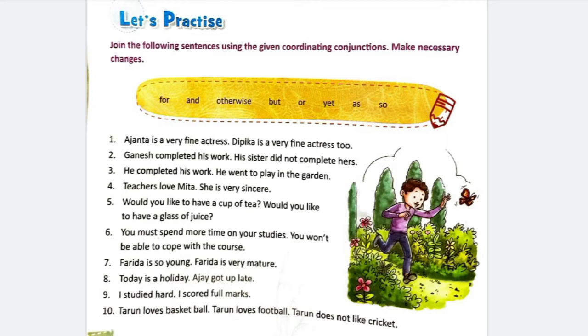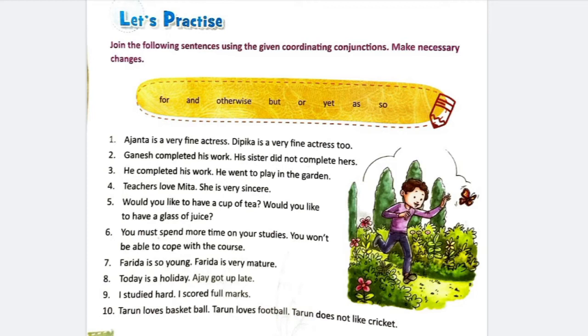You must spend more time on your studies. You won't be able to cope with the course. We can join these two sentences with the coordinating conjunction or. You must spend more time on your studies or you won't be able to cope with the course. Farida is so young, but she is very mature.